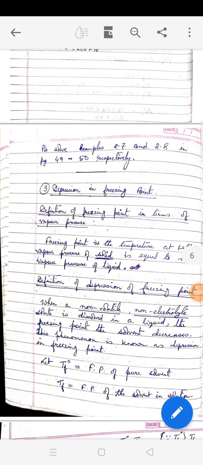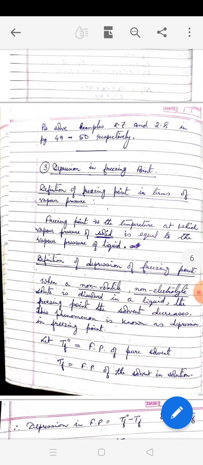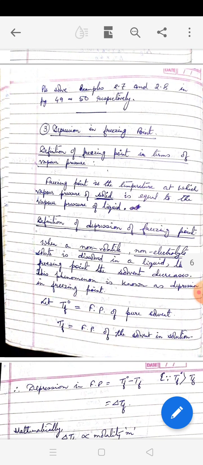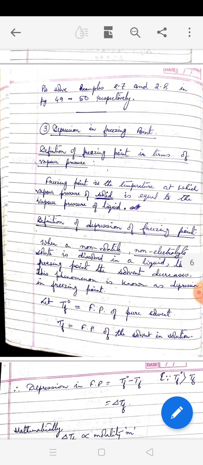Okay, students, today we shall be discussing the next colligative property, depression in freezing point. Depression of freezing point, as the name suggests, you can understand. If a particular solvent has a fixed freezing point, the moment you add a solid, non-volatile, non-electrolyte solute to it, its freezing point will go further down. This phenomenon is called depression in freezing point.